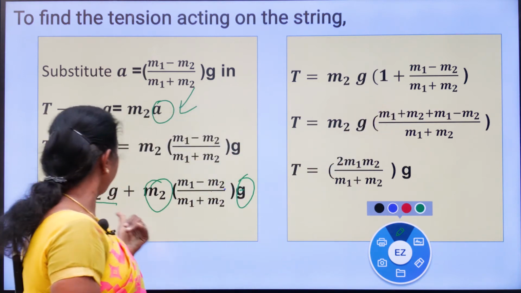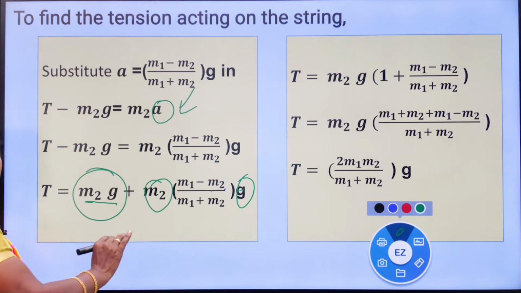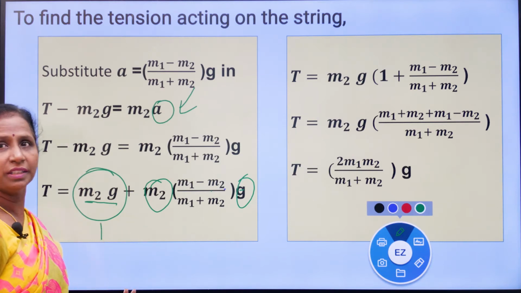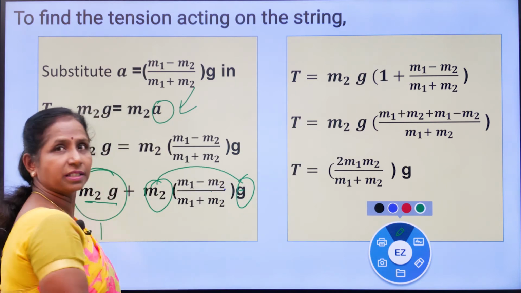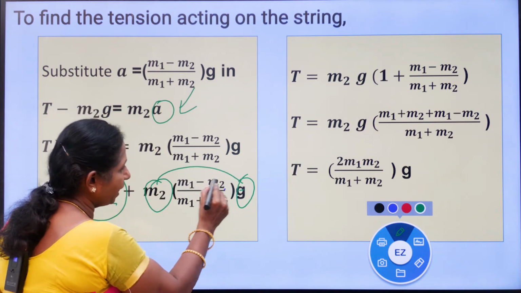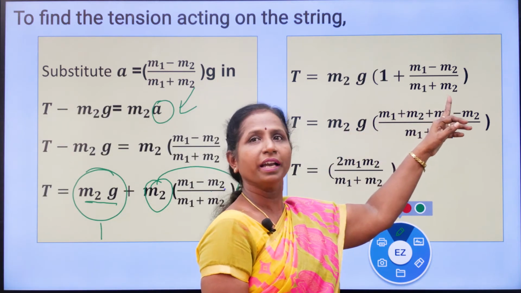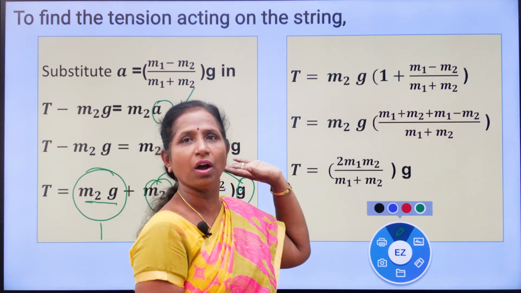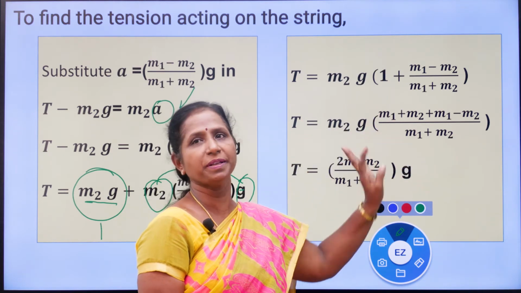So, what is left in the first term? In the first term only m2g we had, and we took it as common, so what is left is just 1. Then plus, m2 and g are common, so what is left is (m1 minus m2) by (m1 plus m2). Clear? So, m2g is taken as common. Write the remaining: 1 plus (m1 minus m2) by (m1 plus m2).